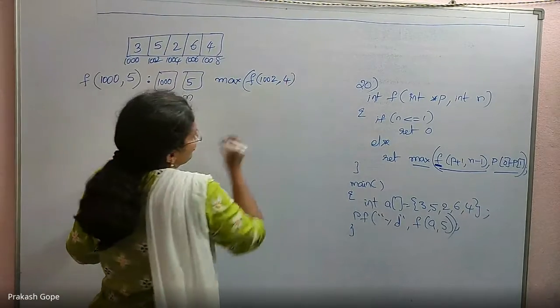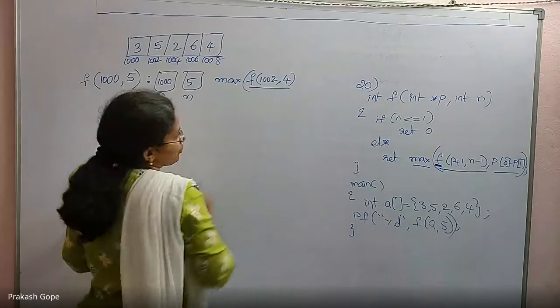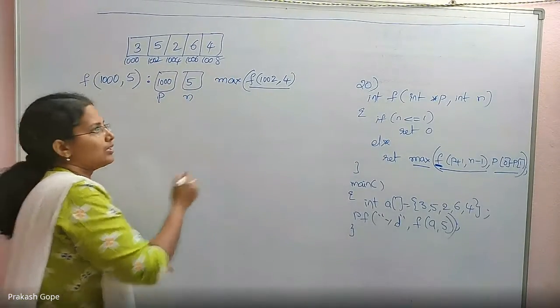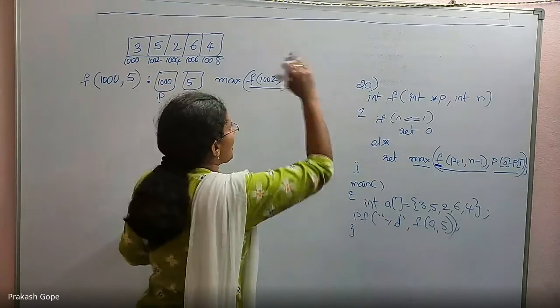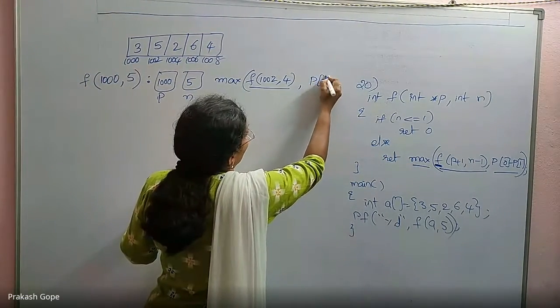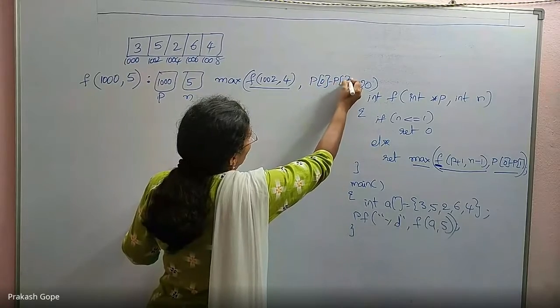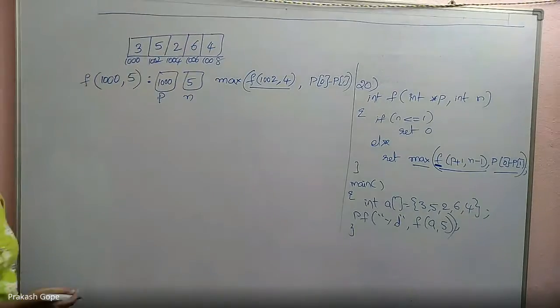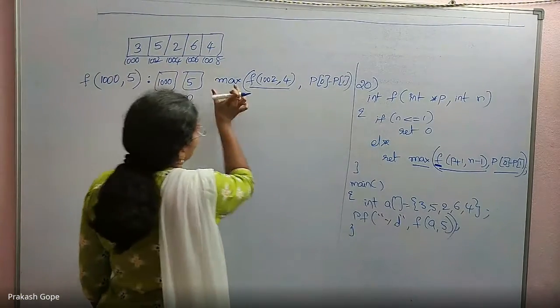This is the next function call, and I will jump to it. But there is one more expression, p of 0 minus p of 1, which I will solve during backtracking. Then whichever is greater gets returned.